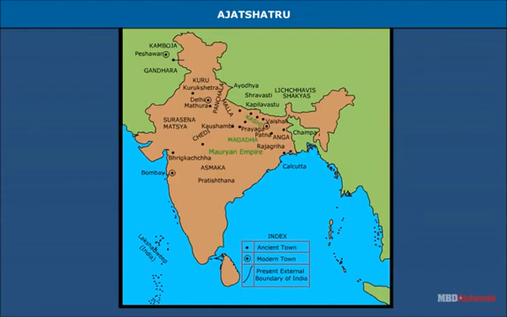After the death of Ajat-Shatru, two important dynasties, the Shishunagas and Nandas, ruled Magadha. Finally, the Nandas were succeeded by the Maurya dynasty.